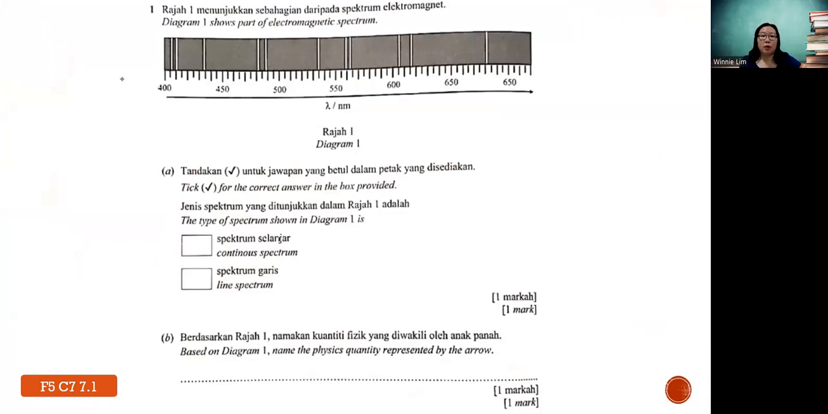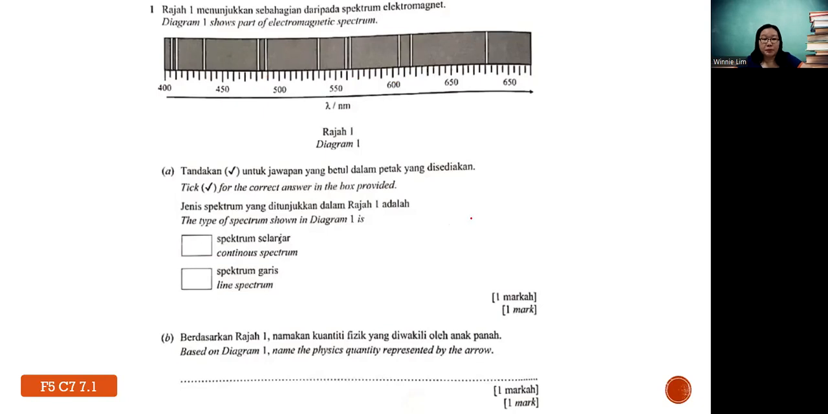Diagram 1 shows part of the electromagnetic spectrum. Tick the correct answer in the box provided. The type of spectrum shown in this diagram 1 is continuous spectrum or line spectrum. As you can see, they have individual lines. Basically, if there is color, they will show different colors on this spectrum. So this is what we call a line spectrum. If it is a continuous spectrum, that means they will not have individual lines. They will just have the 7 colors continuously.